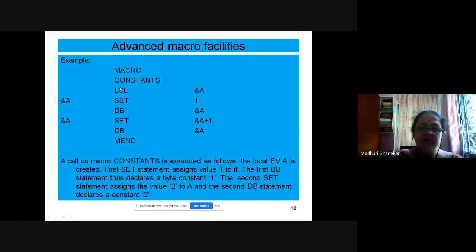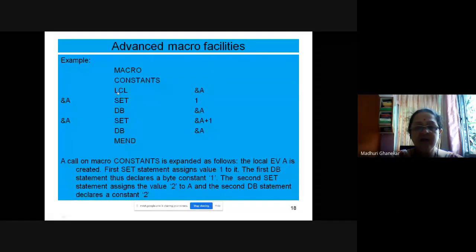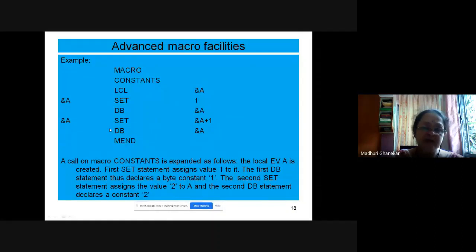That is how we have used LCL, set and DB statements. So just remember the usages of those three statements. I told you that we'll be finishing up to expansion time variables. So this is how we declare an expansion time variable. You can have either LCL or GBL. Then you can increment its value or set its value using the set statement. And then DB is used to declare a byte constant.